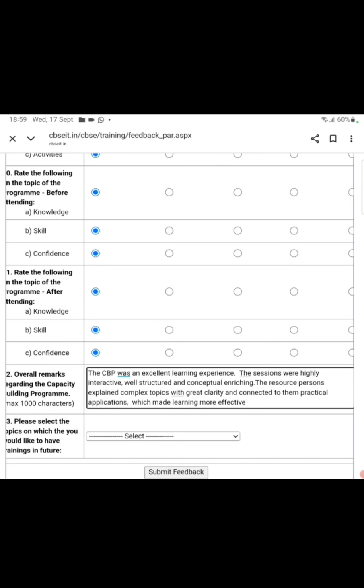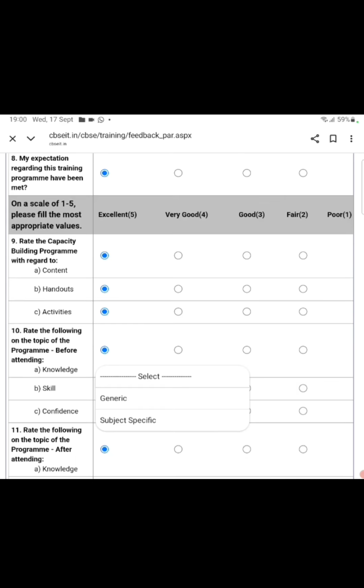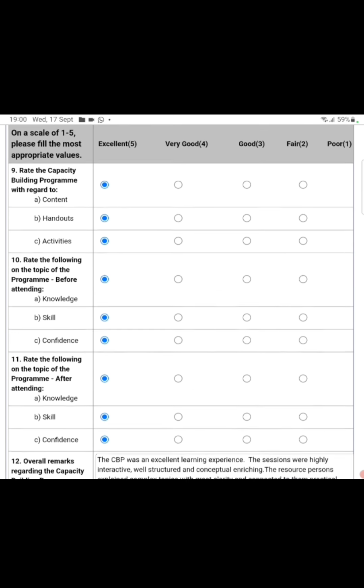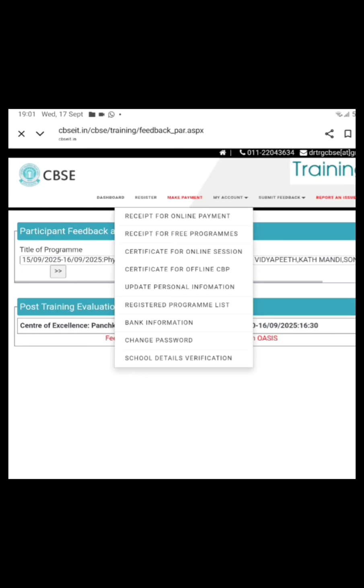Then you have to select the topic which you would like to have in future. Which training you would like to have in future, generic or subject specific. I want subject specific, so I have selected subject specific, because it also increased my subject knowledge. Then I have to click on any one. I pick the physics one. Suppose I pick the physics one, you can choose anyone you want, and then submit the feedback. Here my feedback is submitted.